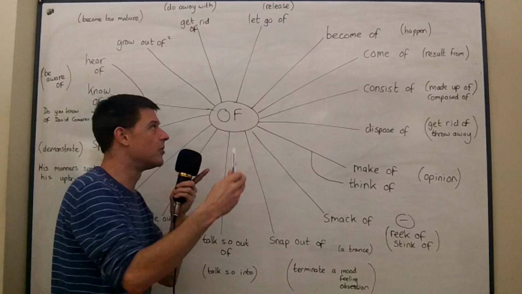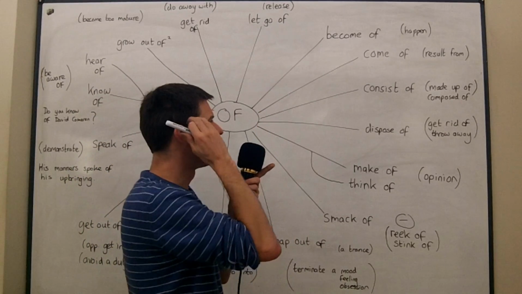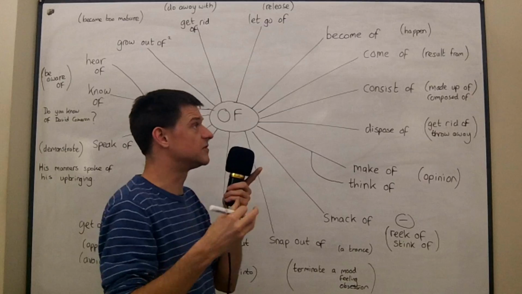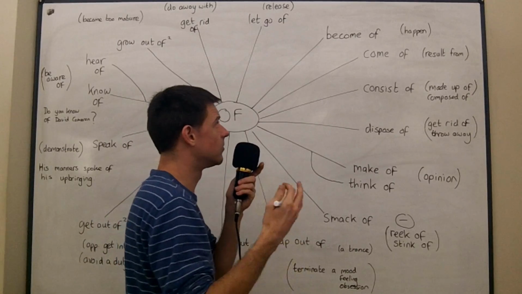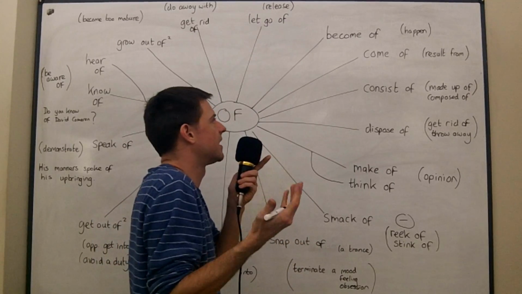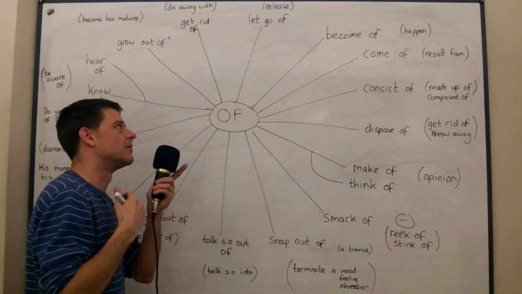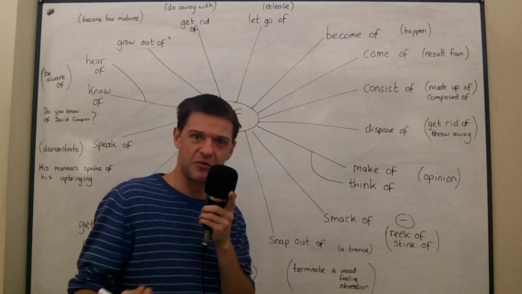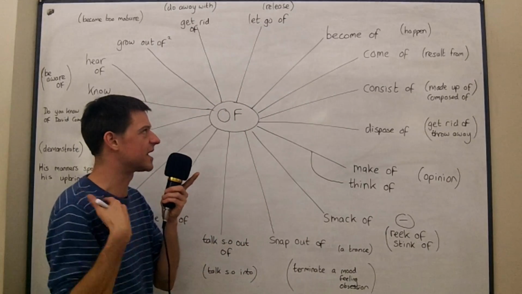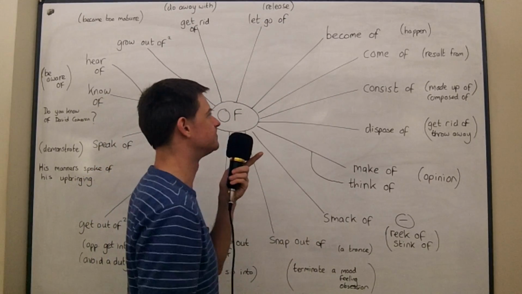So, come of, it means to result from. And I think it's very often used in those negative sentences. What will come of... well, no, we don't usually use it like that, but no good will come of this. That's the most obvious sentence which came to my mind when I first saw this one.